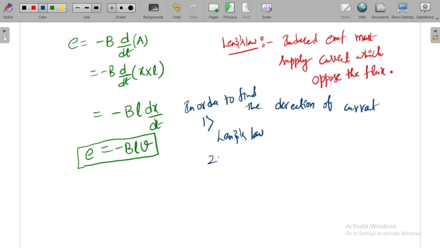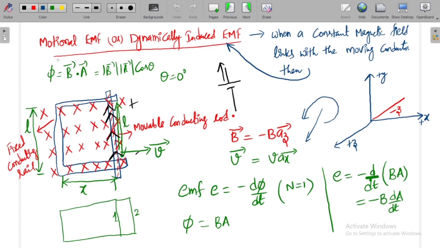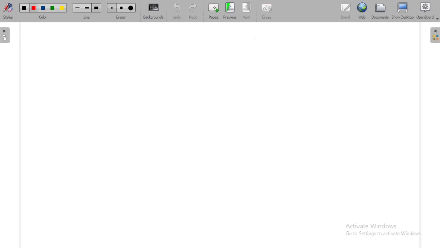Another way is by using V bar cross B bar, which is helpful if we find EMF by the second method. So I am considering this as the first method of finding the induced EMF, by which we got E as minus BLV. Now we will go through the second method.